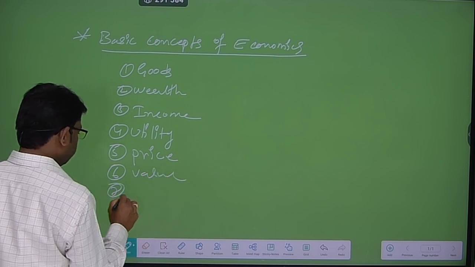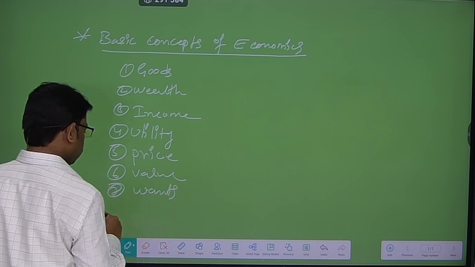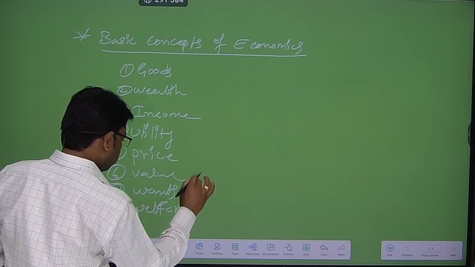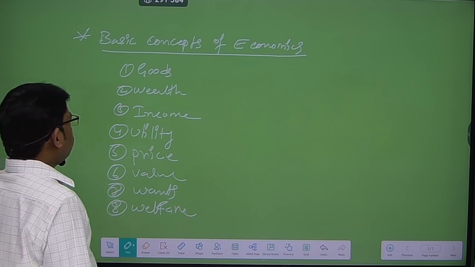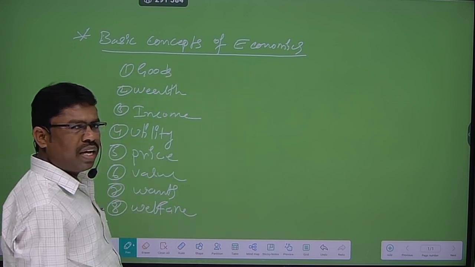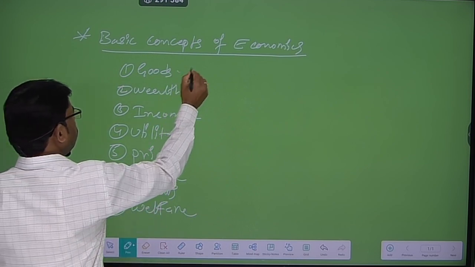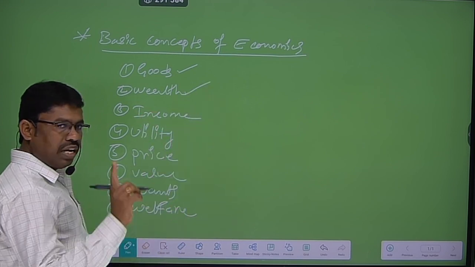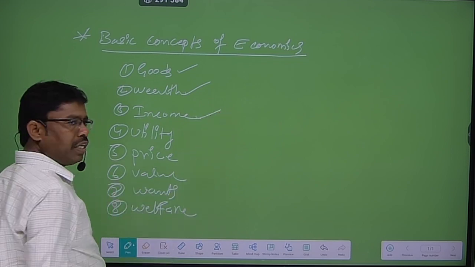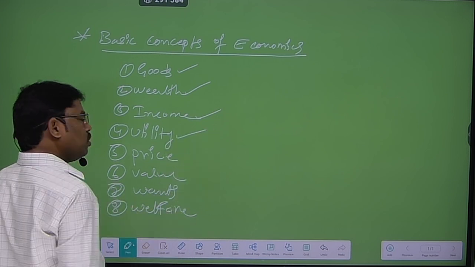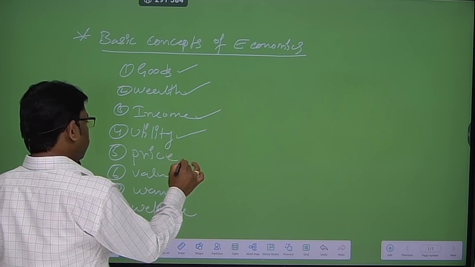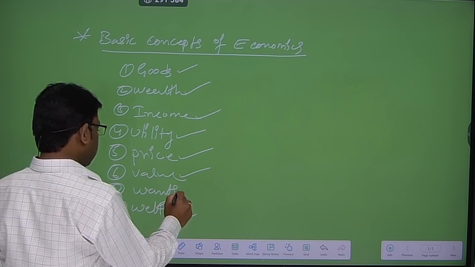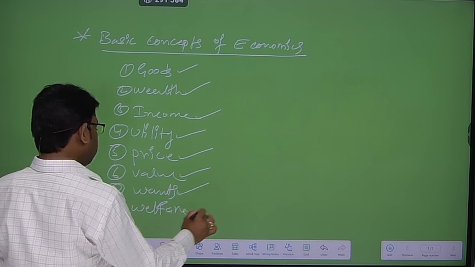Number seven, wants. And number eight, welfare.